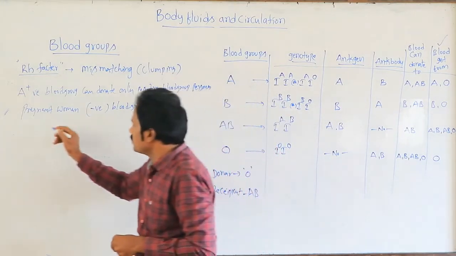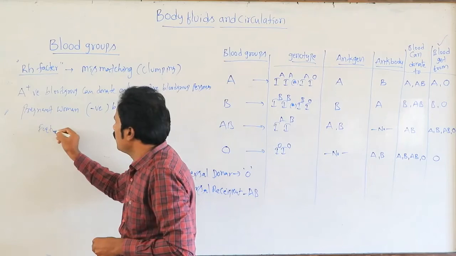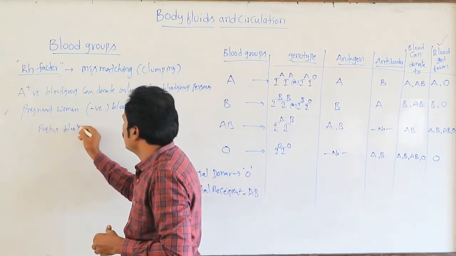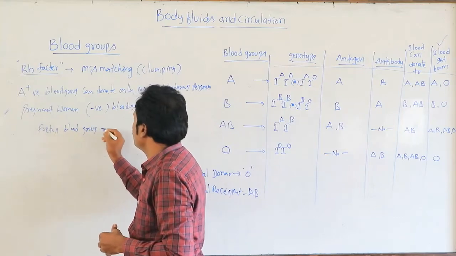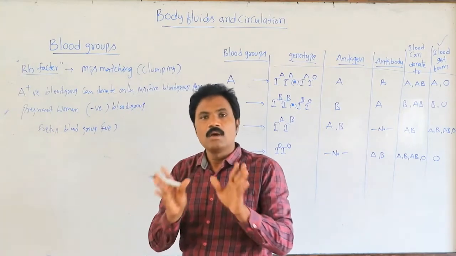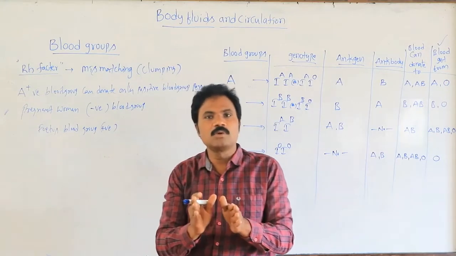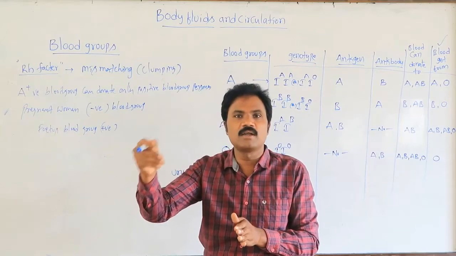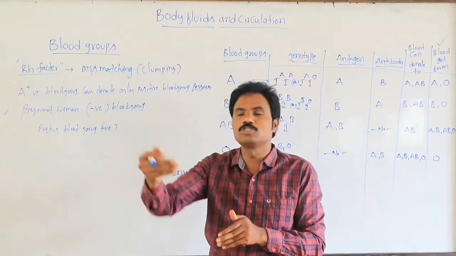Suppose the fetus's blood group is positive, either A positive or B positive, irrespective of this. The fetus blood group will be positive while the mother's blood group is negative. Then what is the harmful effect in future?